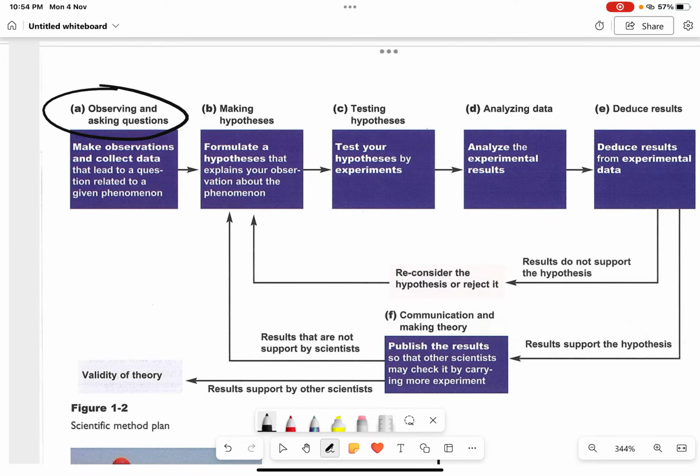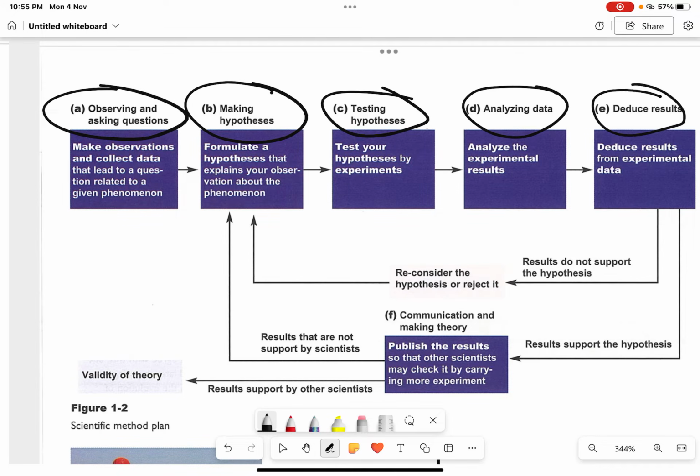Then you will be making hypotheses. I'll be giving an example about this. When you are making a hypothesis, you basically explain your observation about the phenomenon. Then you'll be testing the hypothesis, then analyzing your data, deducing your results, and finally publishing the results.